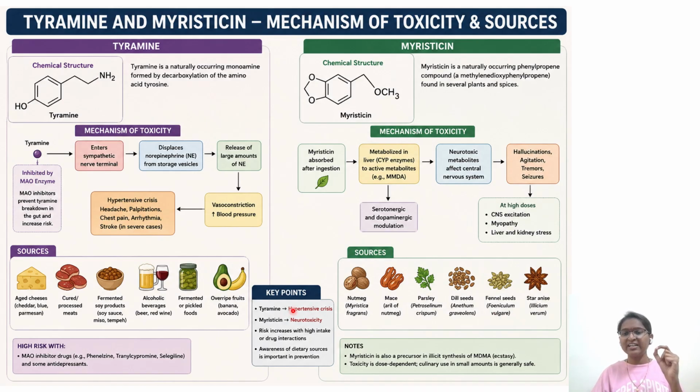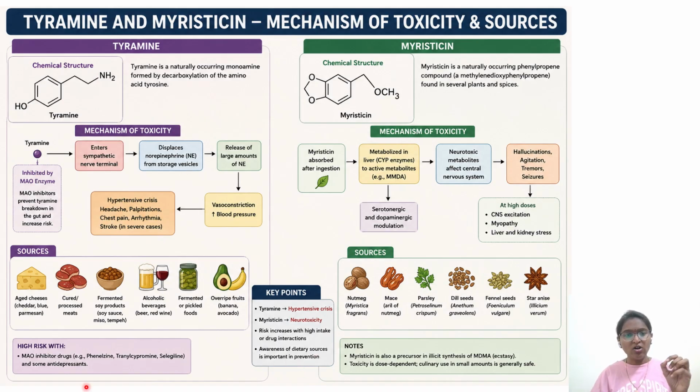So the important key points that we have to remember: tyramine causes hypertensive crisis, it is increasing the blood pressure. And myristicin is causing neurotoxicity, hallucinogenic effects at higher concentrations. Risk increases with high intake or drug interaction. Myristicin is going to inhibit the MAO, and tyramine is going to increase the neurotransmitter in the synaptic cleft. Awareness of the dietary sources is important in prevention.